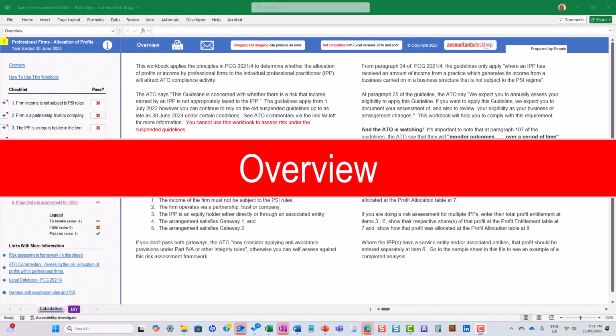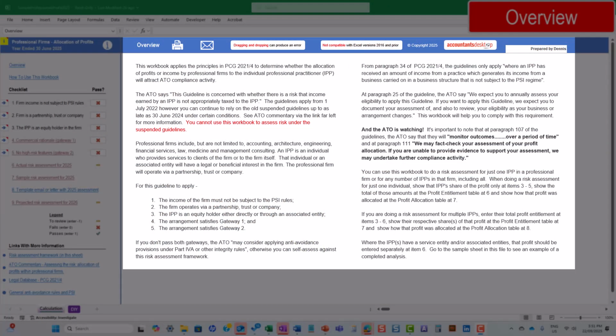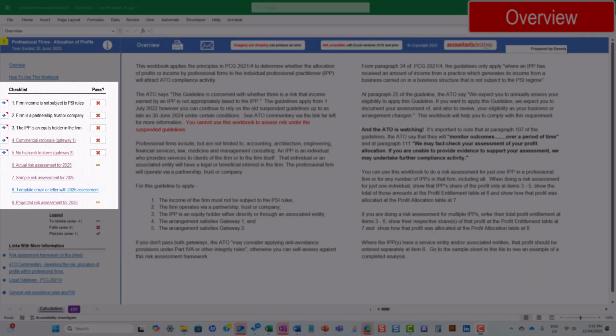This is what you'll see when you first open the file. There's an overview of the principles in PCG 2021/4 on the right-hand side, and in the left-hand side fixed pane, there's a checklist with links to help you with your assessment. The first 3 questions on this checklist require a simple yes or no answer. Enter 1 for yes and 0 for no.